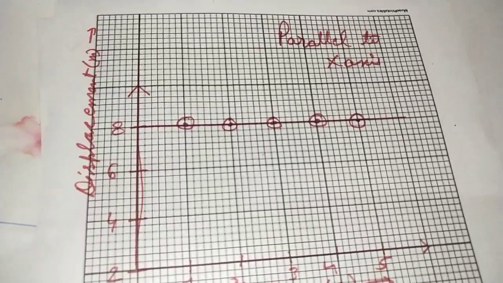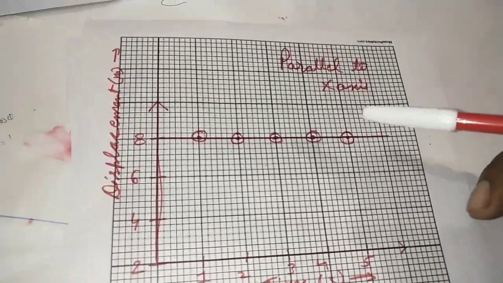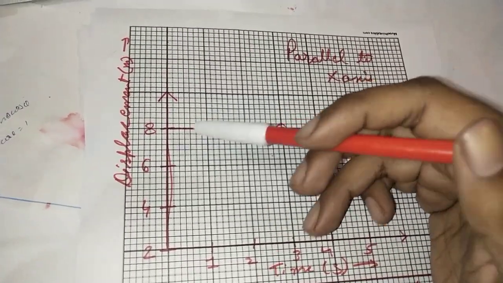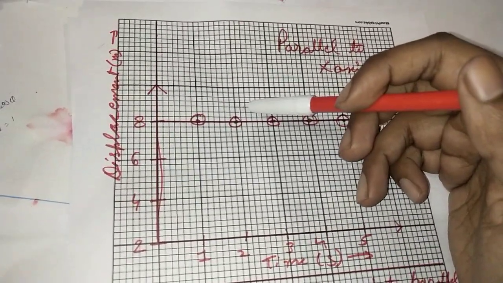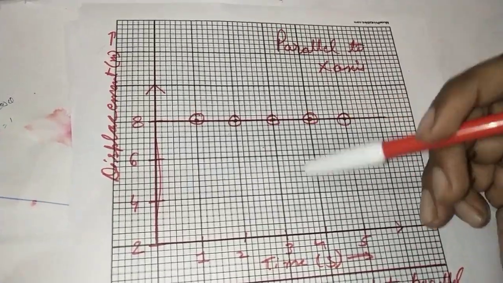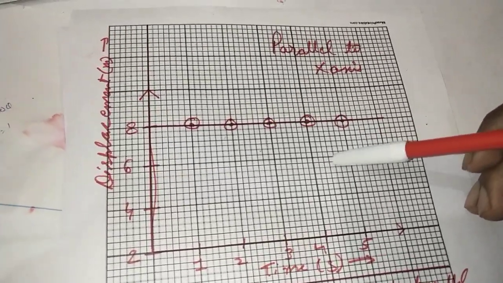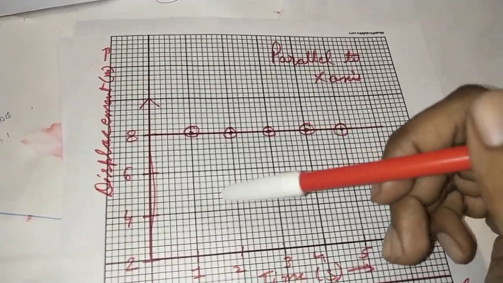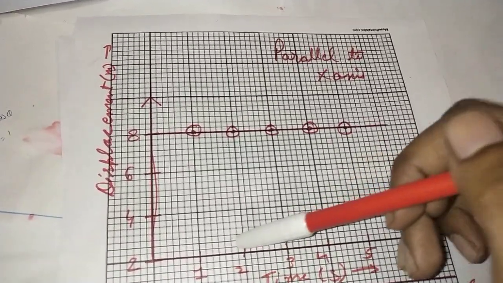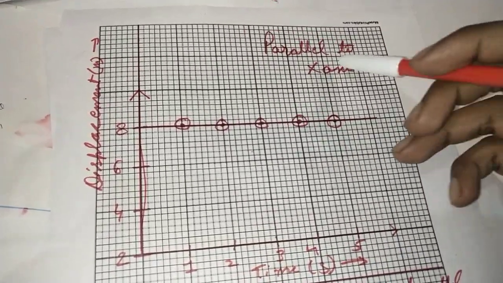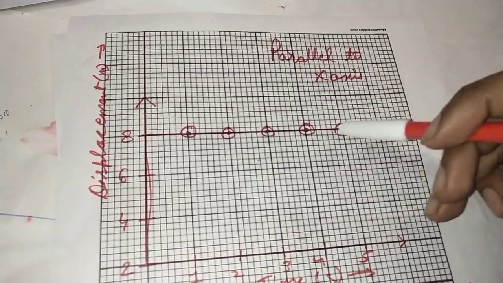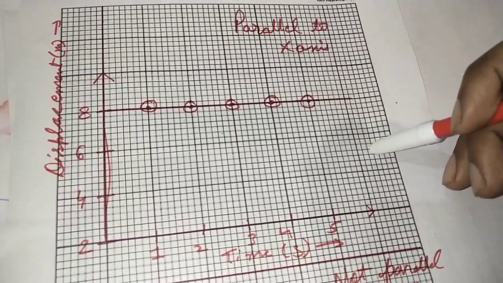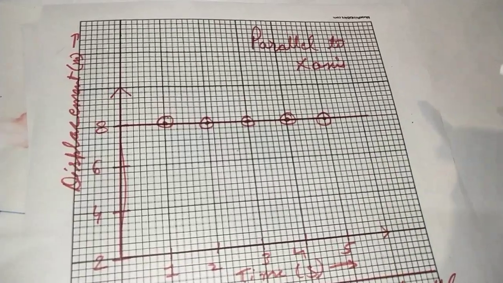Now let's study different types of graphs. Over here, let's say that an object covers a displacement of 8 meters after 1 second. After 2 seconds, the displacement is still 8 meters. After 3 seconds, after 4 seconds. So that means the object has the same displacement. It's not moving, even though the time is increasing. So this is the case when we have a line parallel to the x-axis, and it means that the object is not moving.